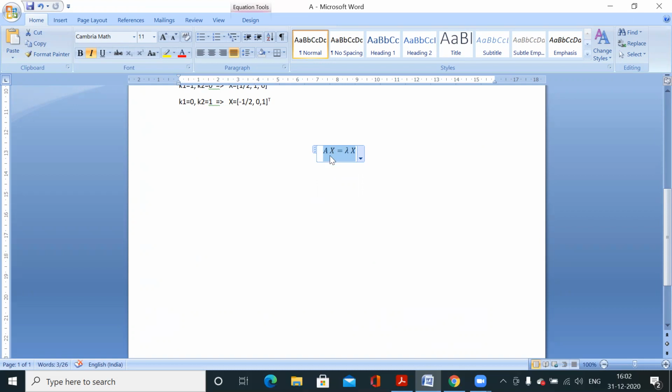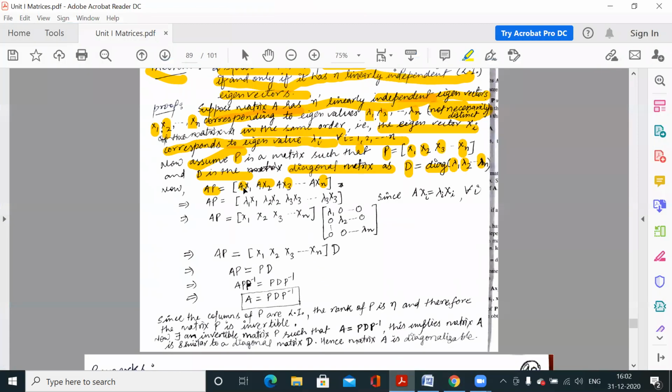Similarly, if x1 is an eigenvector corresponding to lambda 1, then we must have A x1 is equal to lambda 1 x1. Similarly, A x2 is equal to lambda 2 x2 and A x3 is equal to lambda 3 x3. So this is the condition when we say lambda is the eigenvalue and x is the corresponding eigenvector. So A xi is equal to lambda i xi for every i, because we have assumed that xi is an eigenvector corresponding to eigenvalue lambda i.